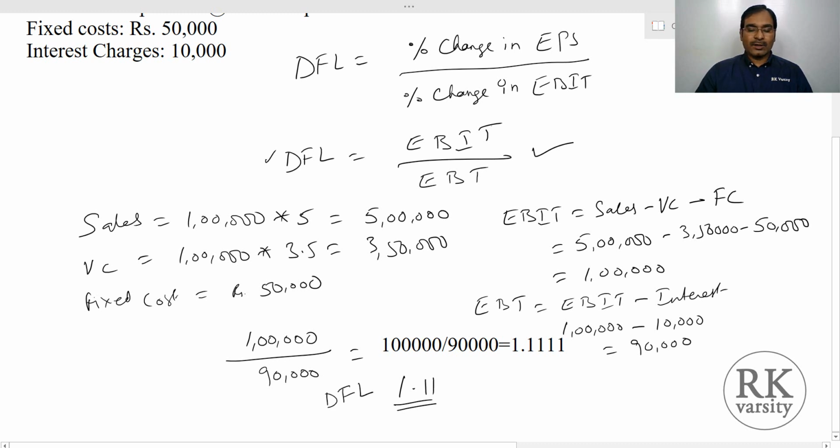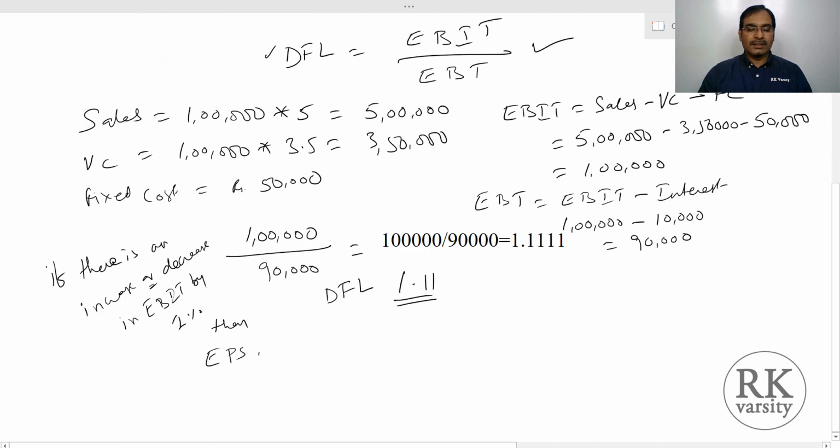Now what is this 1.11 degree of financial leverage? It indicates that if there is an increase or decrease in EBIT by 1%, let us say in a round figure, then EPS will change by about 1%.